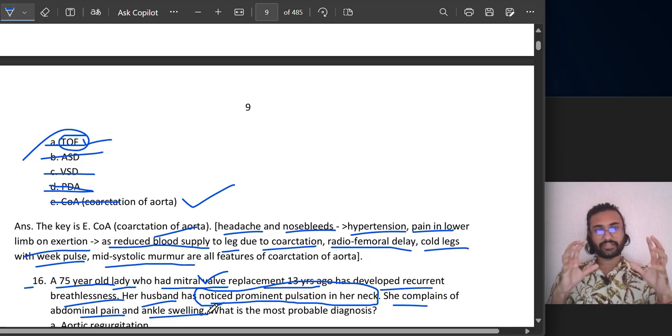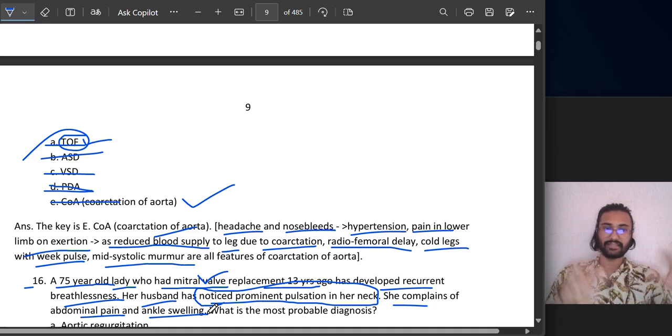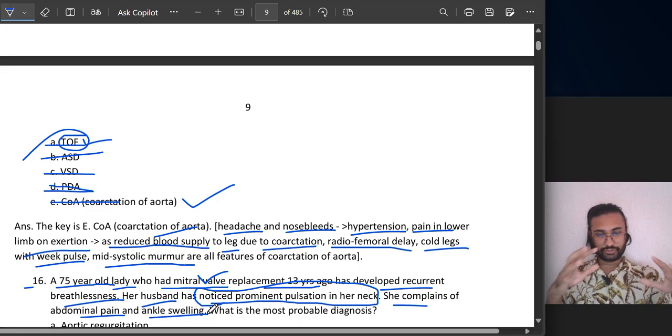So first of all, you think that ankle and abdomen both are having blood, and that blood goes to your heart, correct? And heart pumps that blood again inside the lungs, and then that oxygenated blood comes to the heart and again it goes inside the body. But in this condition, the abdominal pain plus the ankle swelling, it means the blood is in stasis. Blood is not flowing properly. Okay, the blood that should go into the heart is not going. Deoxygenated blood is in stasis. Stasis means it stays in the same place, okay, it is not in flow. The blood that should go to the right side of the heart is not flowing.